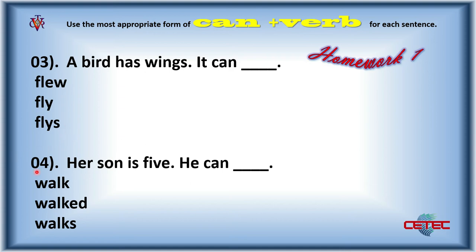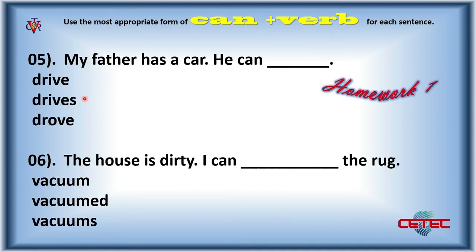Number 4. Her son is 5. He can. Number 5. My father has a car. He can. Number 6. The house is dirty. I can. The rug. Don't forget, you have to choose one of those 3 options to answer each sentence. Don't forget, homework number 1.